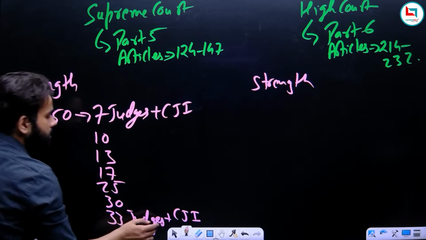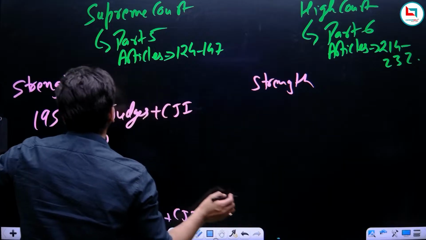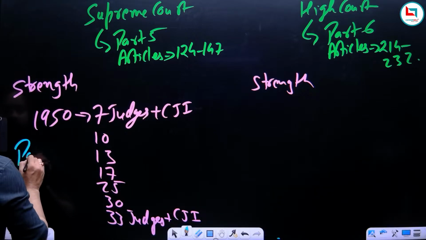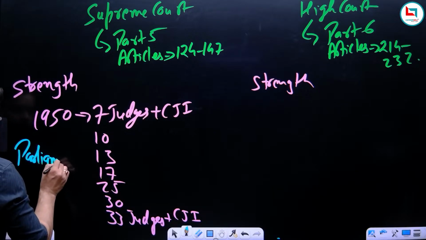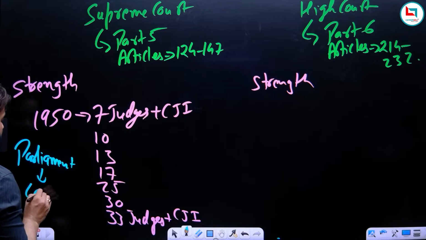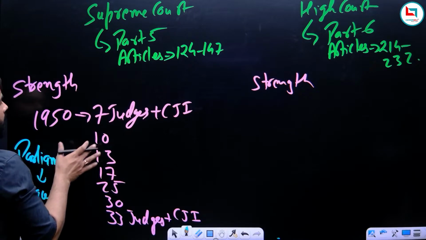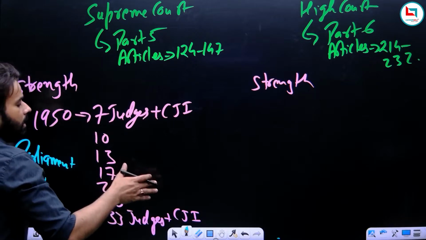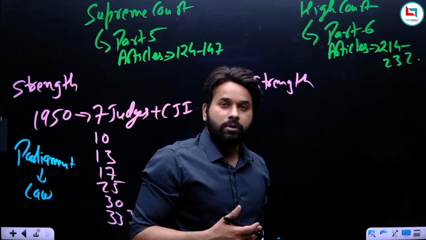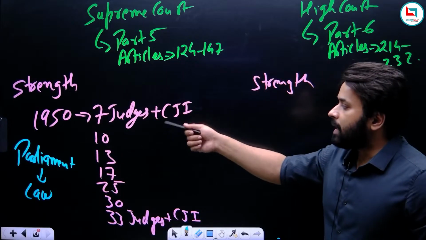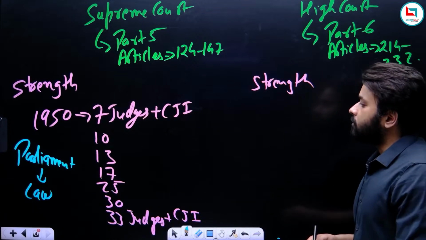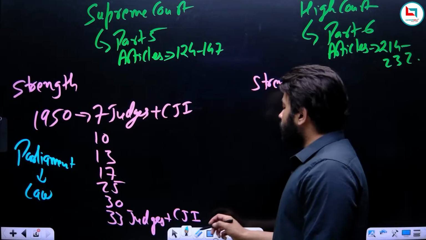So what we have to remember, other than the strength of judges of the Supreme Court, is that the Parliament has the authority. The Parliament may by law increase the strength of the judges of the Supreme Court. You have to remember that the Parliament has the power to increase the strength of judges of the Supreme Court. Now what about the strength of judges of the High Court?